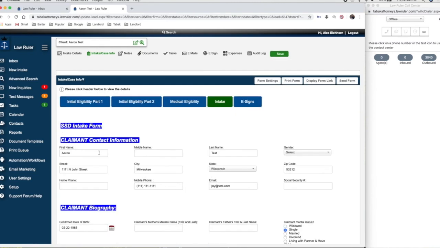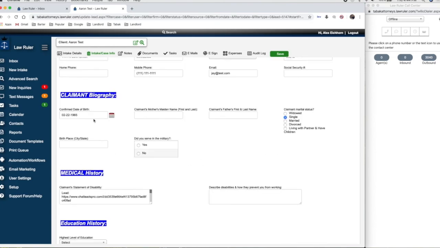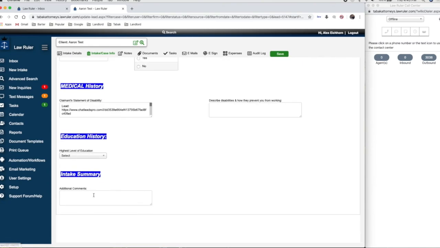In the intake, we ask for some additional information. We want to, again, ensure that their date of birth is correct. And we ask these questions: claimant's mother's maiden name, claimant's father's last name, birthplace, city, and state, because it's very important for the applications team to have this information. This is what the system requires in order to re-enter an application. So we go ahead and ask that here. And finally, there's a space for any additional comments that may be necessary.